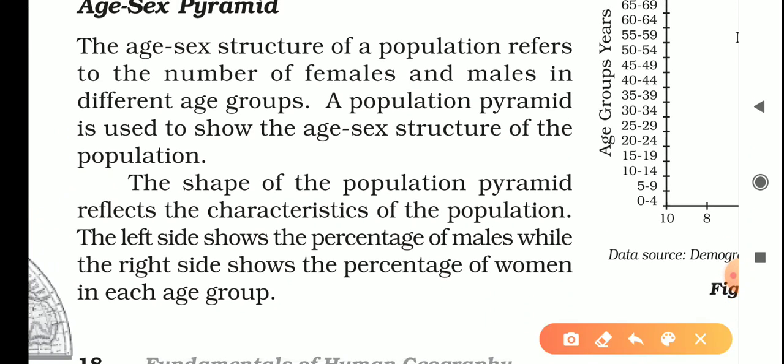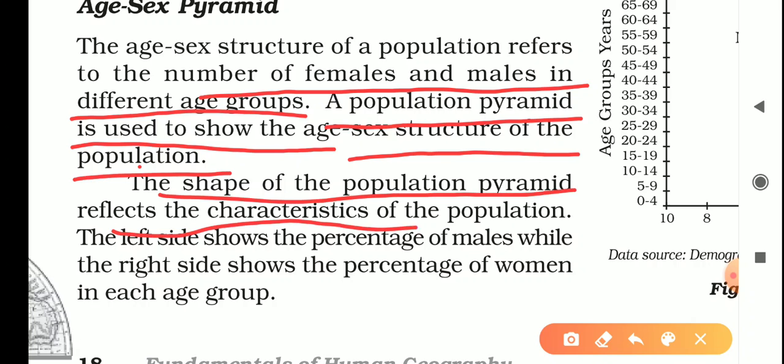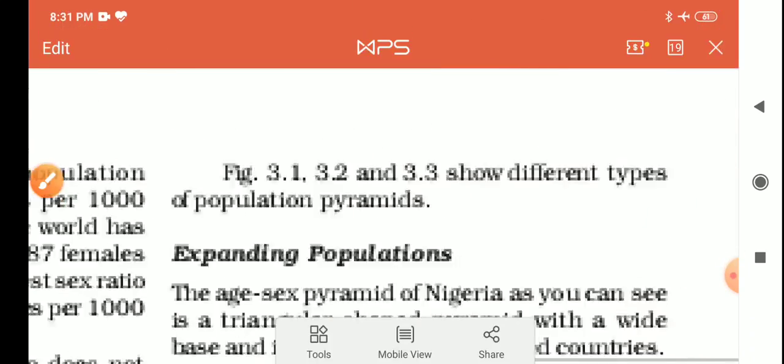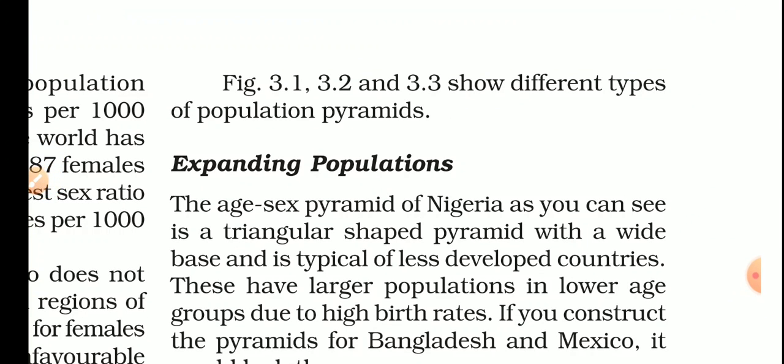Now, age sex structure of population refers to the number of females and males in different age groups. A population pyramid is used to show the age sex structure of the population. The shape of the population pyramid reflects the characteristics of population. The left side shows the percentage of males, while the right side shows the percentage of women in each group. We discussed this. Now, figures 3.1, 3.2, 3.3 show different types of population pyramids.